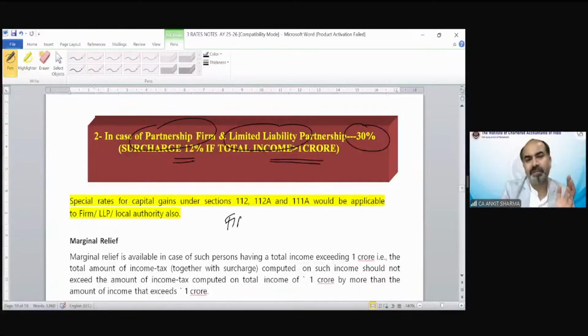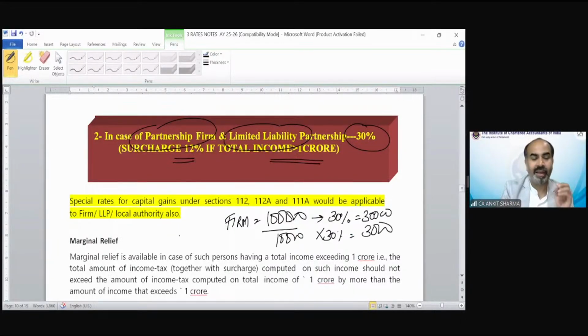Suppose there is a partnership firm and income is 1 lakh rupees. There is no basic exemption limit. The basic exemption limit advantage is only with individual, HUF, AOP, BOI and AJP. Not for firm, LLP, company, local authority, not for anyone. So if a firm's income is 1 lakh, the rate of tax would be directly 30%. That means tax is 30,000. If firm income is 10,000, the tax would be 3,000. If the income is 100 rupees, the tax would be 30 rupees. So it is this simple.